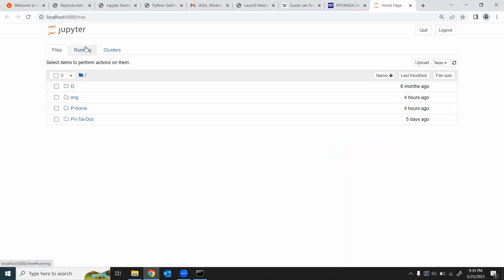Now again, what you can see here is the Jupyter Notebook dashboard. Another thing you can notice is that this is localhost. It is not a website, but it indicates that the content is being served from your local machine, your own computer. From here you can get access to the folders that you have in your D drive. You can browse to the folder in which you would like to create your first notebook. Now, I want to create my first notebook on my